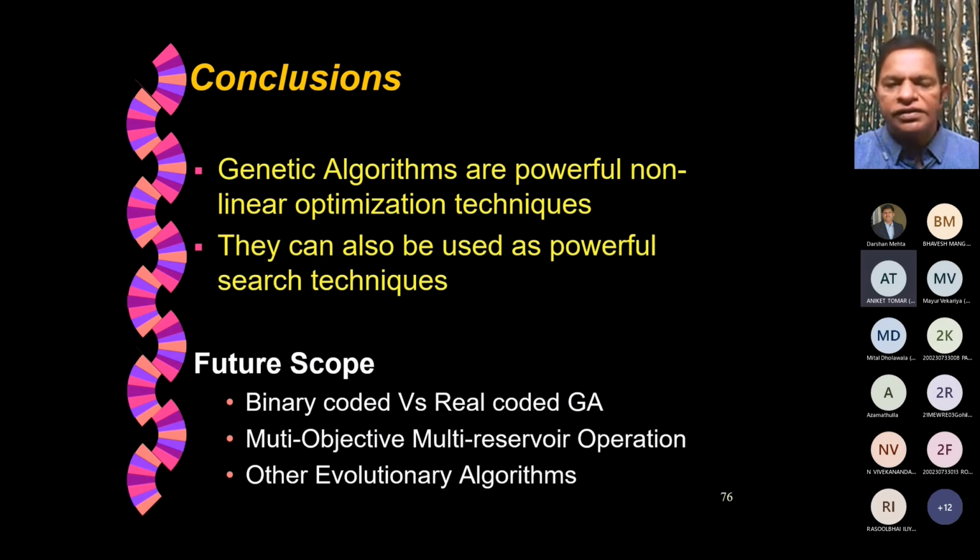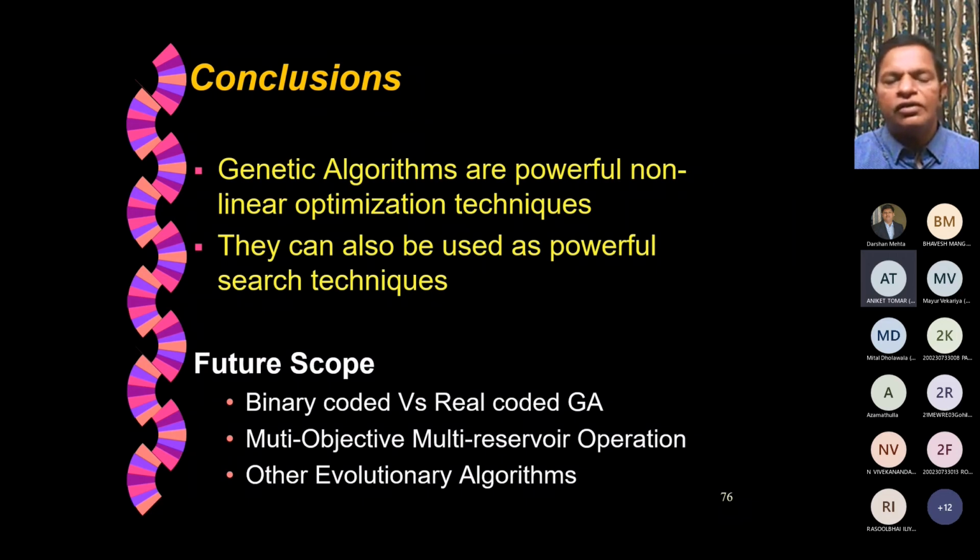It gives some advantages in the sense that a priori you don't have to decide what is the accuracy desired for each variable. Okay, you can still get them done through real coded GA. And what I have shown you is for multi-objective single reservoir operation. But we can extend this to multi-objective multi-reservoir operation. For example, if you take any basin, you may have more number of dams. How do we operate all of them in a multi-objective context? For example, if you take Krishna River Basin, we have about 18 major reservoirs. So how do we operate them in sync?